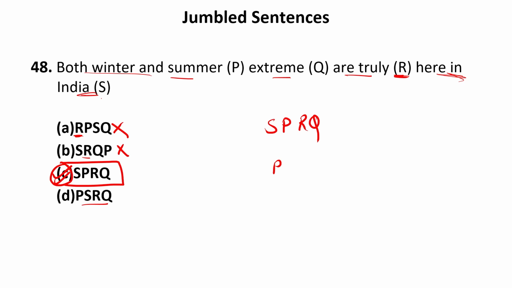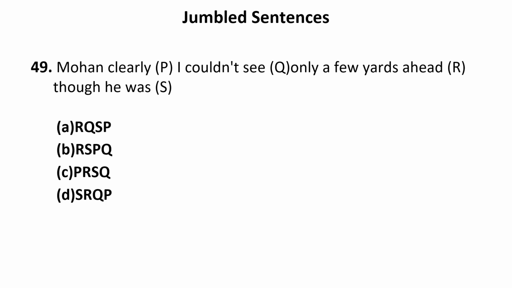Now let us move to the next one. So C is the absolutely correct answer. Now next is: Mohan clearly I could not see only a few yards ahead though he was. Now we can begin the sentence using though. We can also begin the sentence using Mohan, or we can also begin the sentence using I. If I begin the sentence using I, it means I'm beginning the sentence using Q. But according to options, it is not given at all.